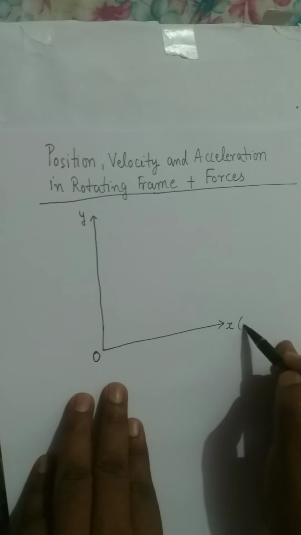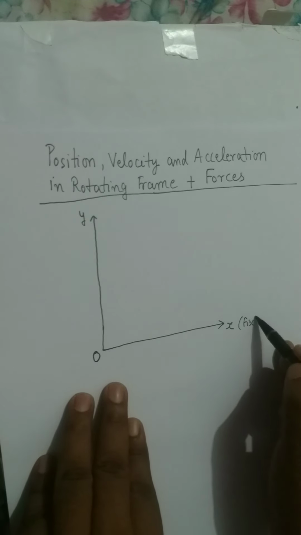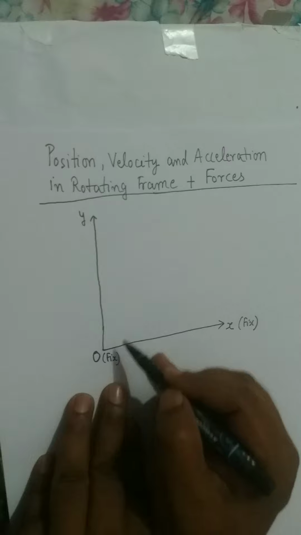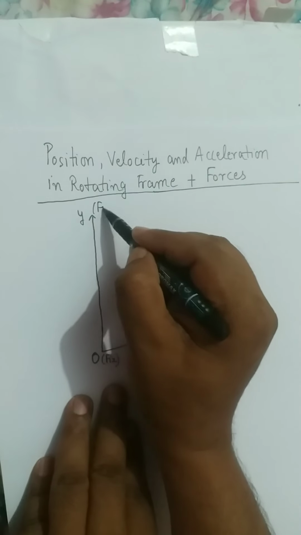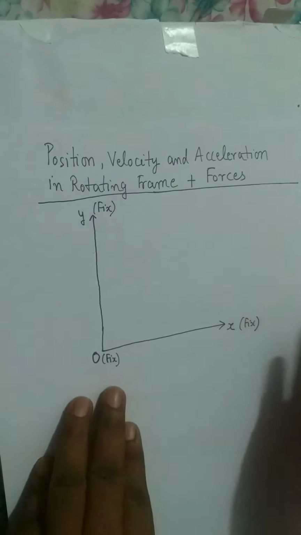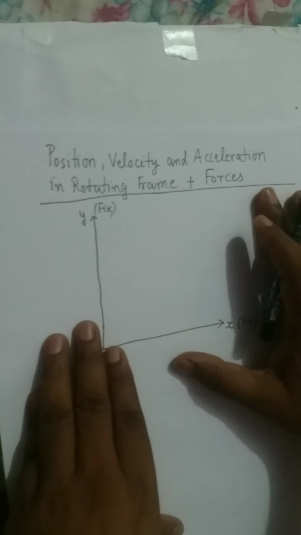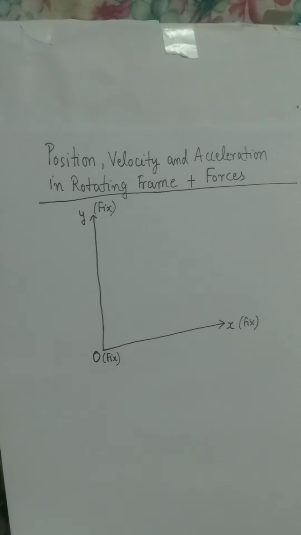This coordinate system is fixed in space. It is not moving. The origin is also fixed, as well as the y-axis. Origin along with the coordinate axes, everything is stationary.